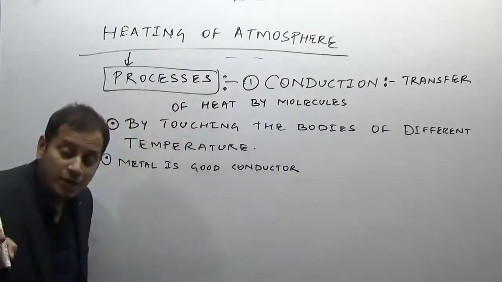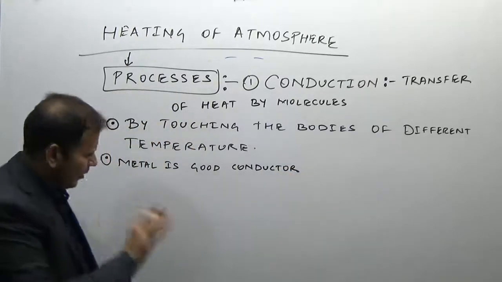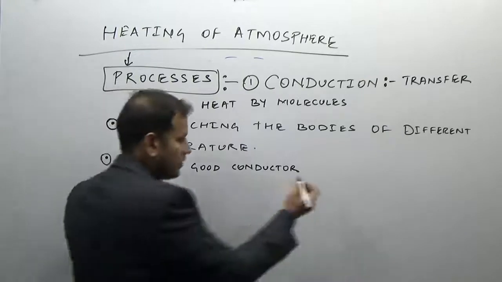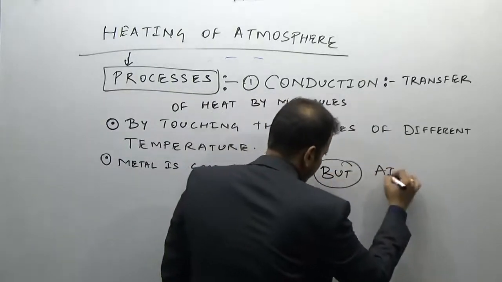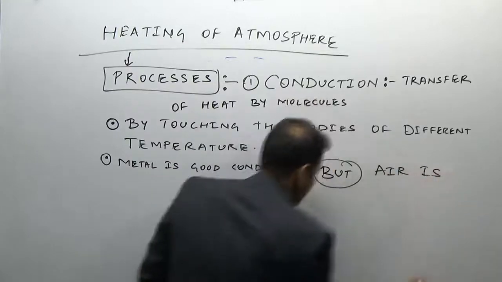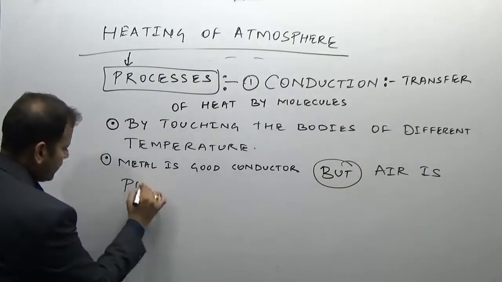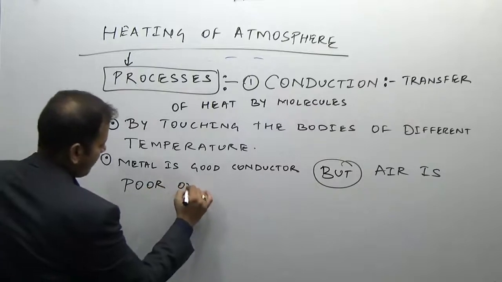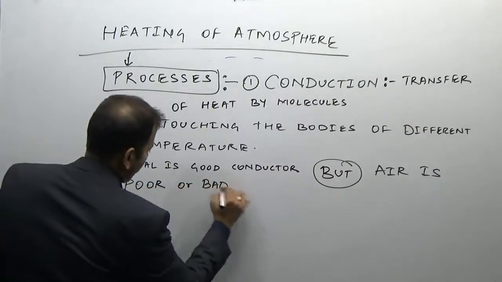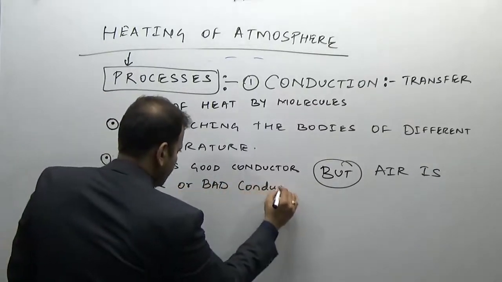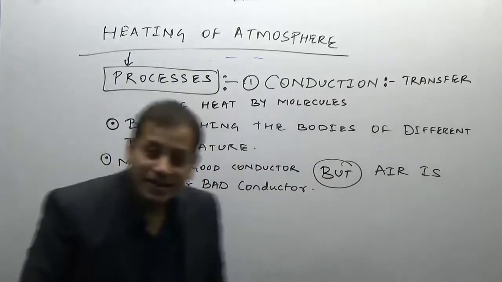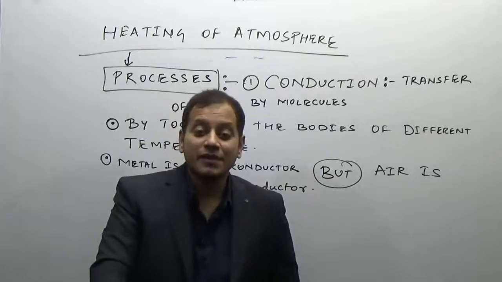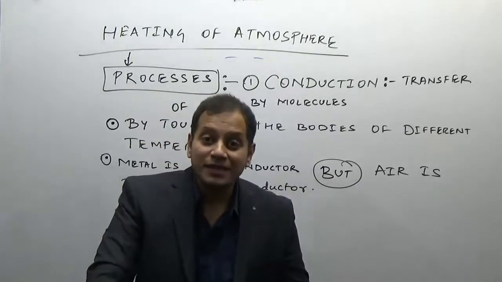Why are we discussing this? Because we are doing the climatology part. We are not concerned with metal, but we are concerned with air. But air is a poor or bad conductor of heat. And because air is a poor conductor of heat, air is not an effective medium to transfer heat.